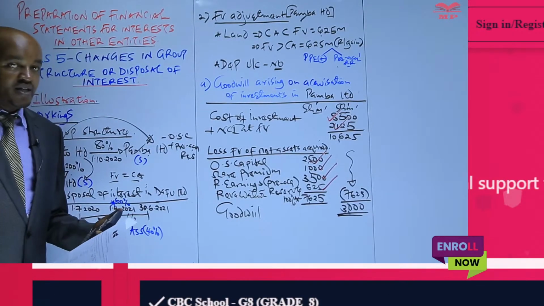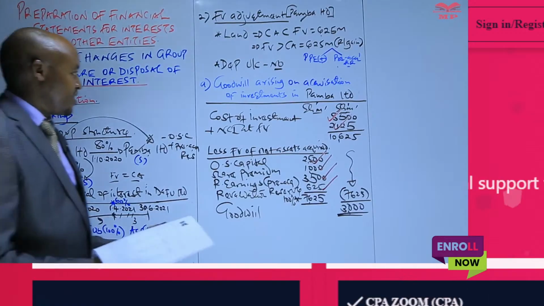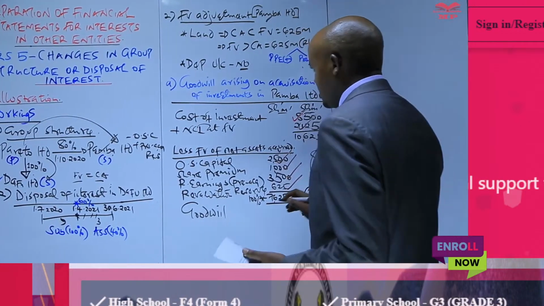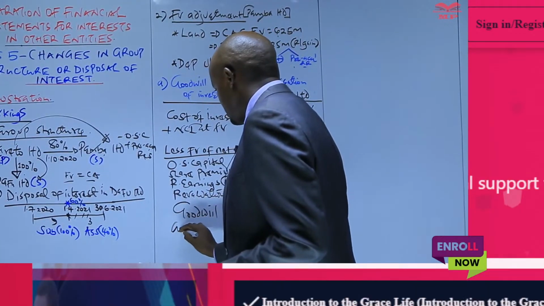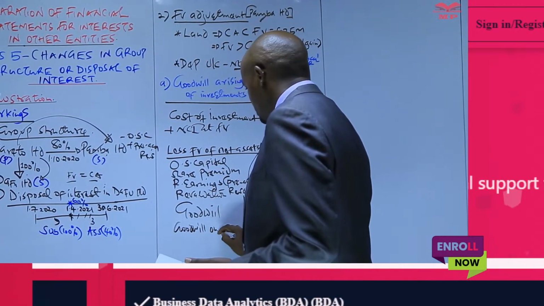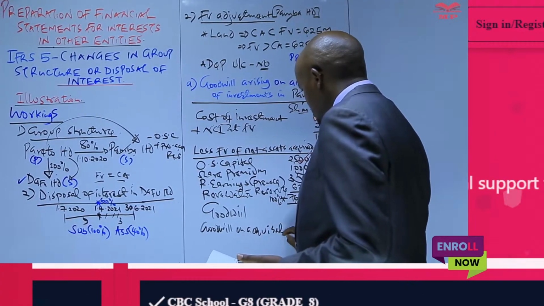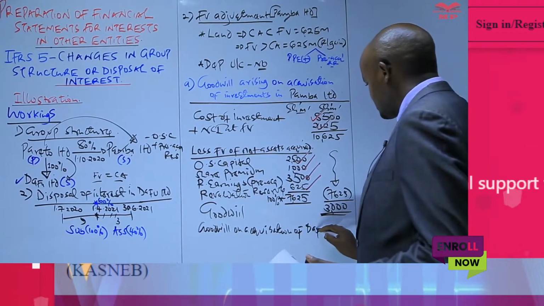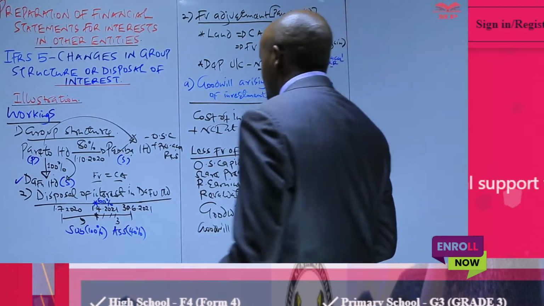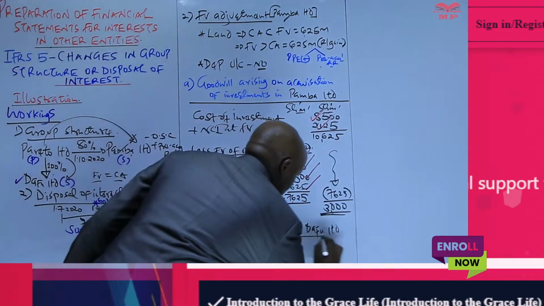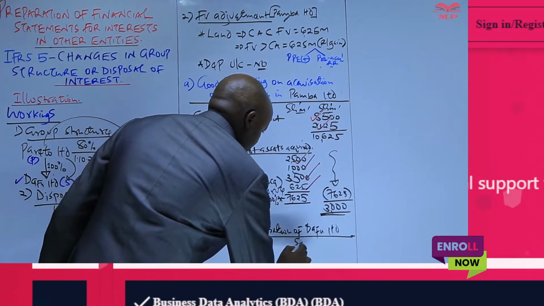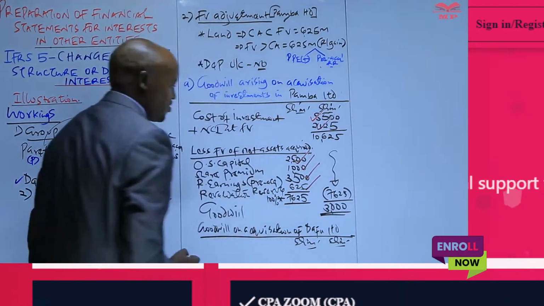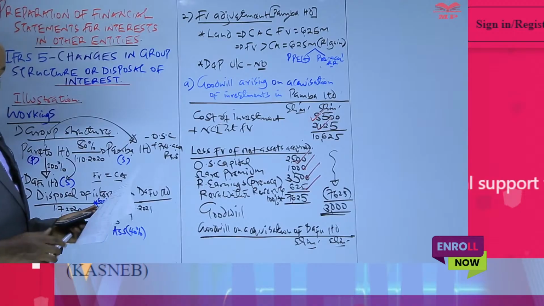Then we need to proceed and compute the full goodwill on acquisition of the other subsidiary, that is, goodwill on acquisition of Dafu Limited. So we need to have two columns here.